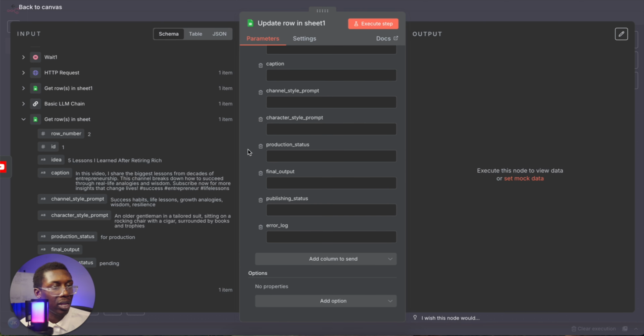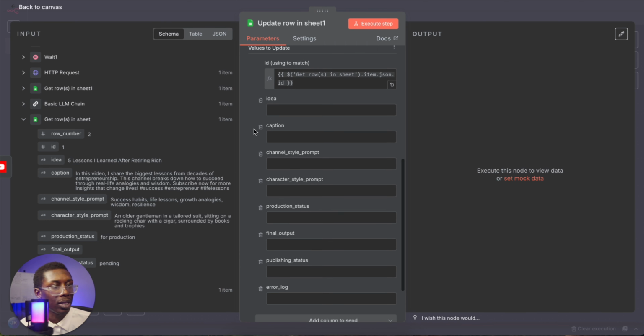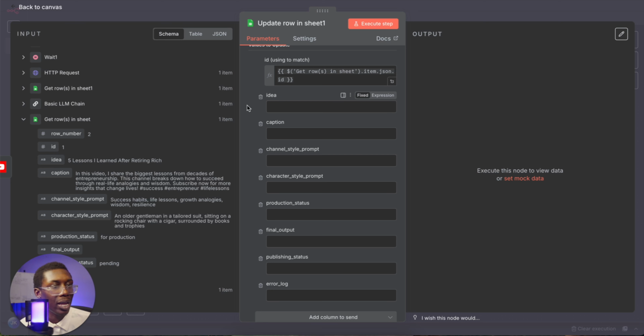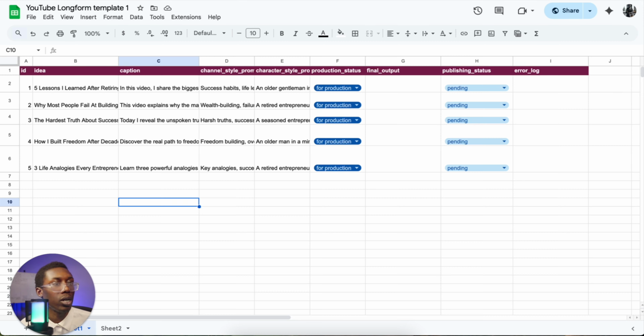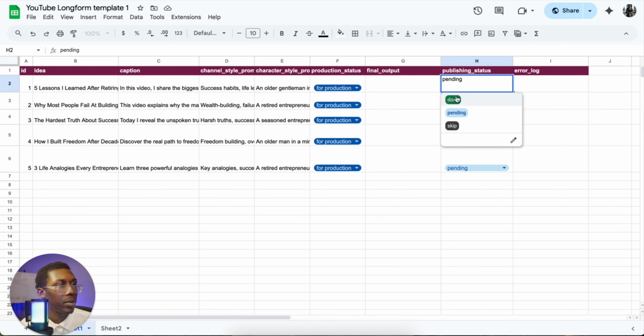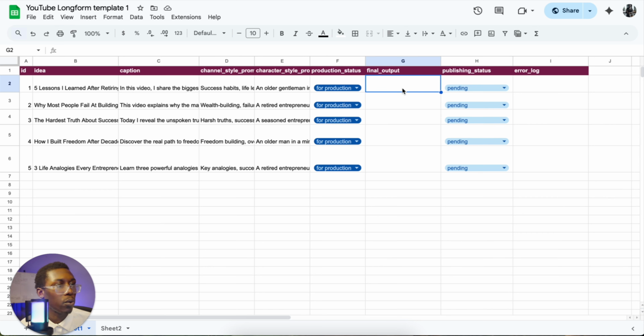You would map everything individually, but for here you only need the ID. On the last node, you would need the caption and ID. And then publishing status. So for publishing status, we'll do done, because we need an update right here for one of these 3. So once everything has uploaded and it has put the final output right here, it will change to done.